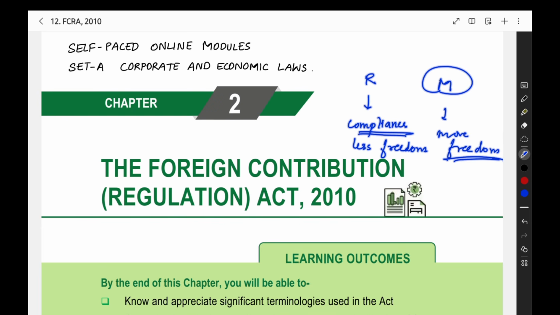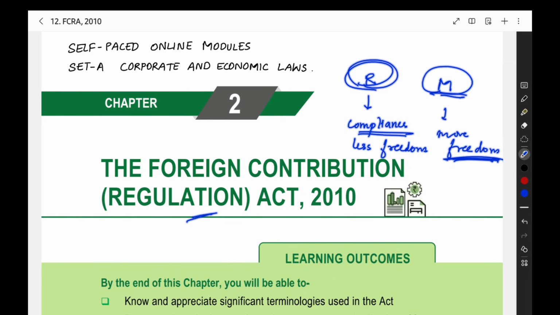Up to this limit, no need to get any permission. And when you do this transaction, no need to get any permission. And only one list is there, the negative list. That alone you should not do. Otherwise, whatever transaction you want, you can do. Like that, we are having more freedom in the Management Act. So that is the difference between the Regulation Act and the Management Act.